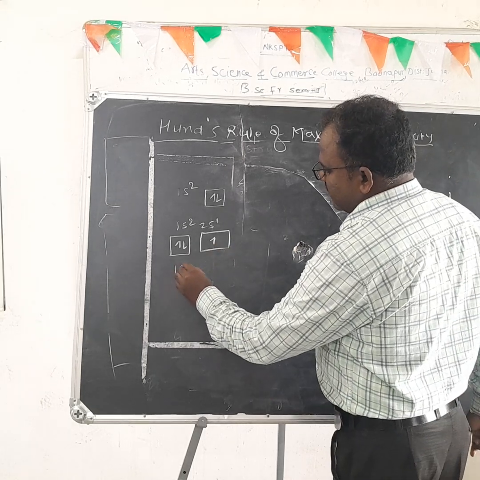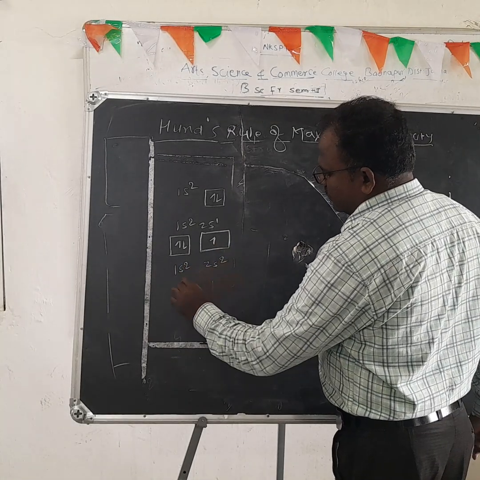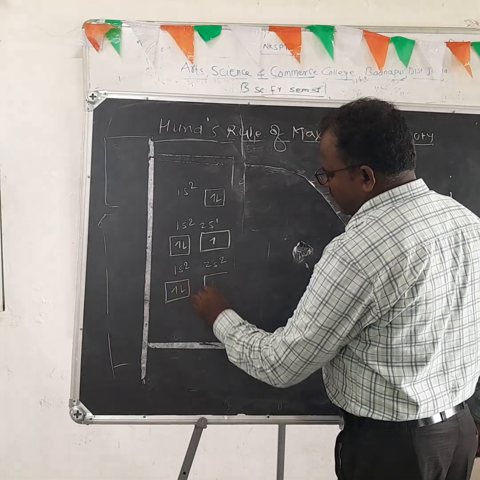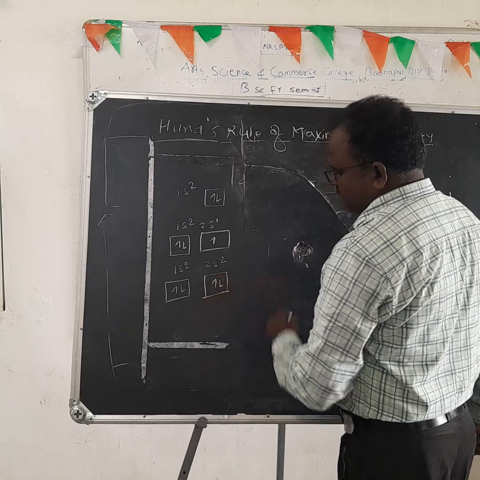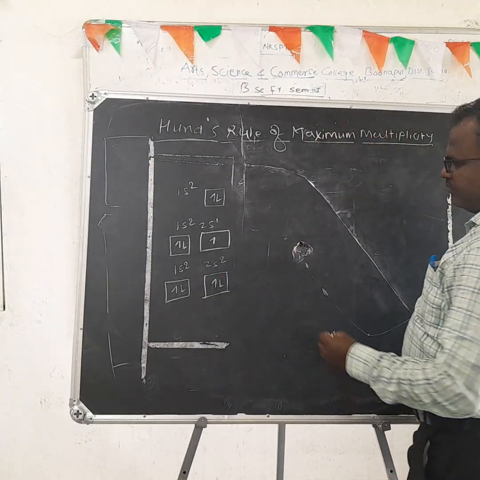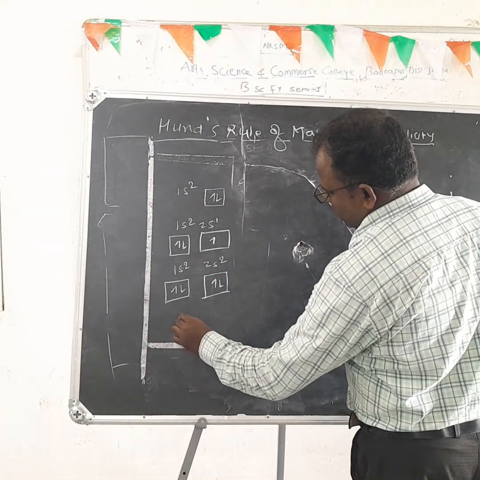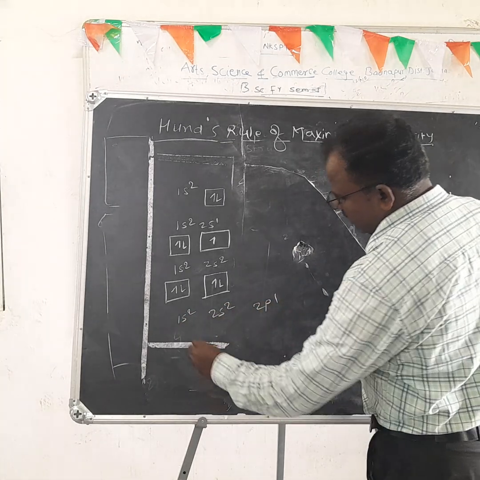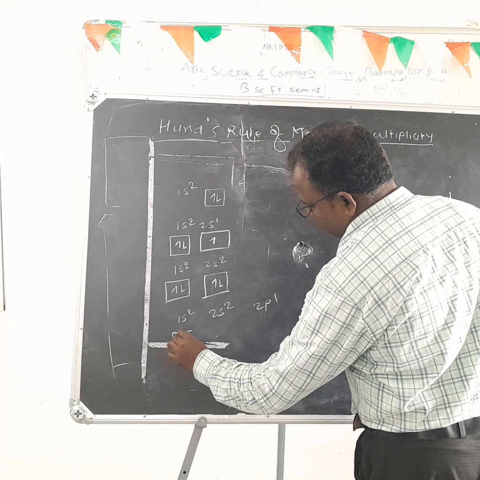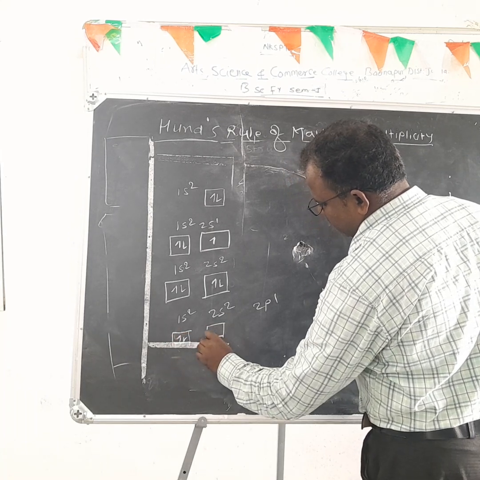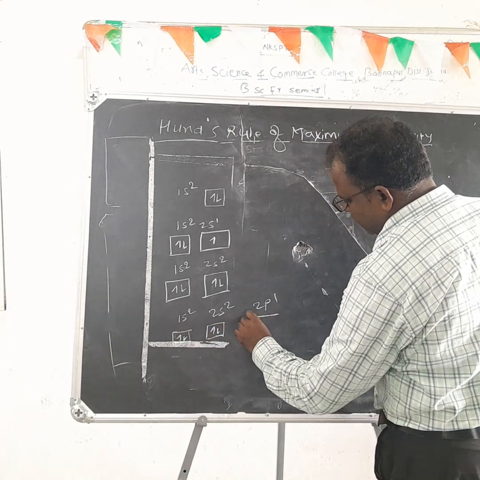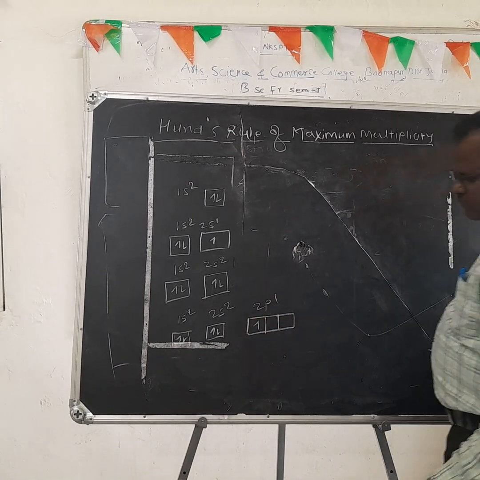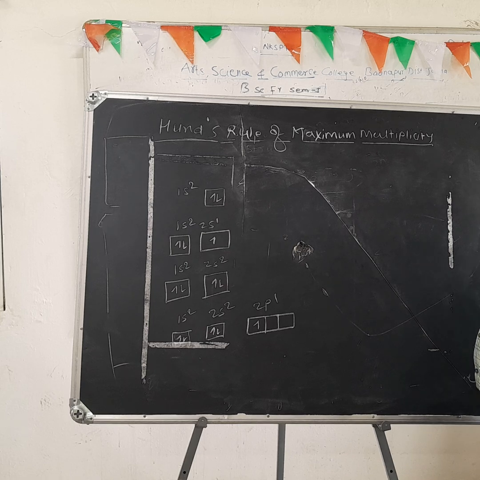Another example, 1s2, 2s2. Here in the subset, 2 electrons are present. But in the case of p orbitals, 1s2, 2s2, then 2p1. What happens in the case of the s orbital? 2 electrons are present, in opposite spin directions, and this 1 electron is present in the 2p orbitals.